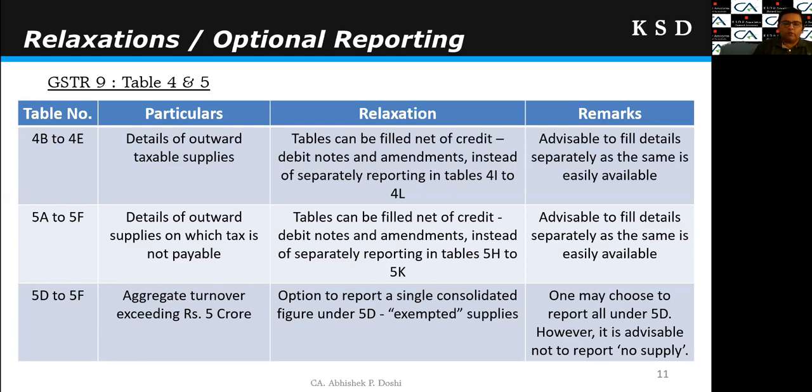Then 5D to 5F. 5D to 5F is exempt, nil-rated and non-GST supply. There are three separate tables. So they have said that you can combine all these three figures and report under the exempt supplies, that is under 5D. One may choose to report such thing, but as we discussed in the previous slide, we should avoid reporting no supply in this GSTR 9.